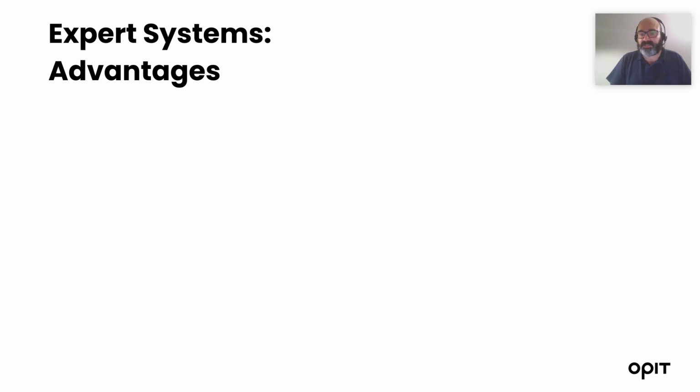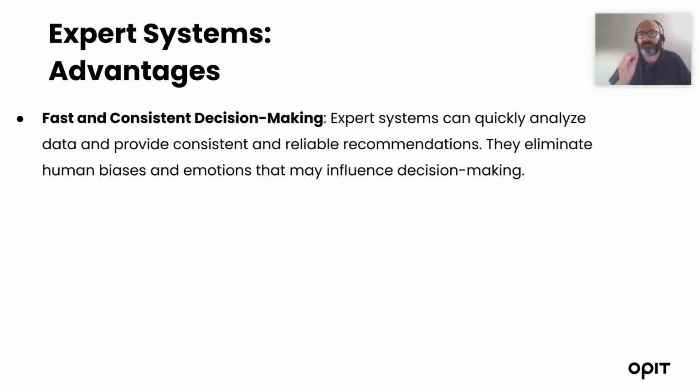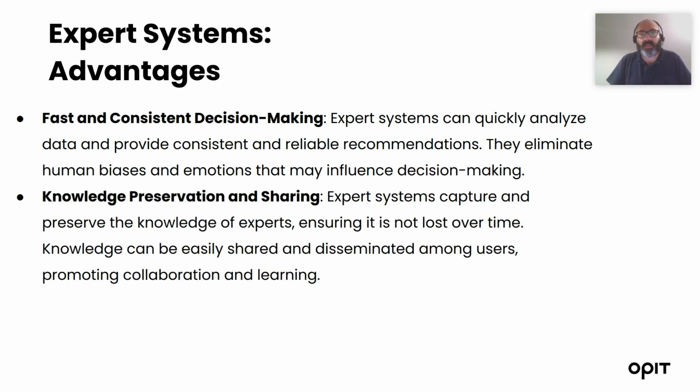Which are the advantages of expert systems? The first advantage is that they are fast and consistent decision makers. The expert system can quickly analyze the data and provide reliable recommendations, eliminating the human bias and emotion that may influence decision-making processes. Of course, they can preserve and easily share the knowledge that has been acquired by the system.